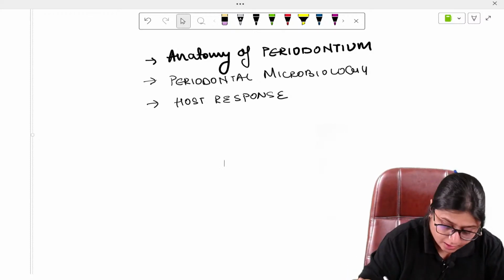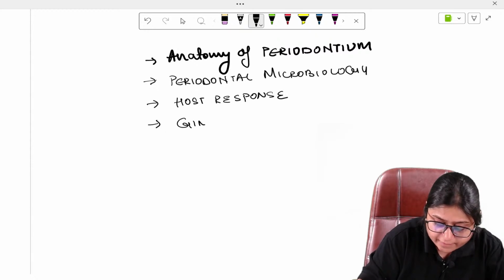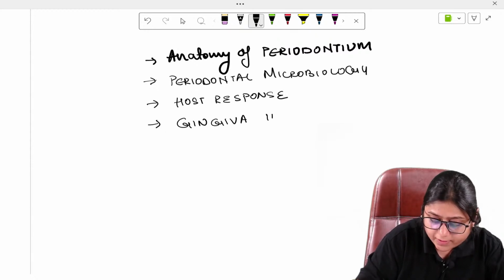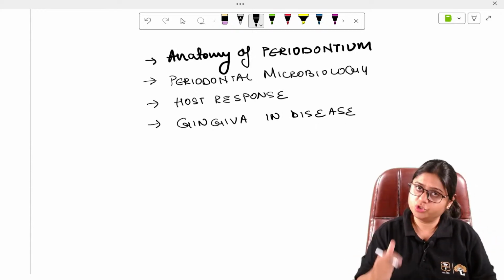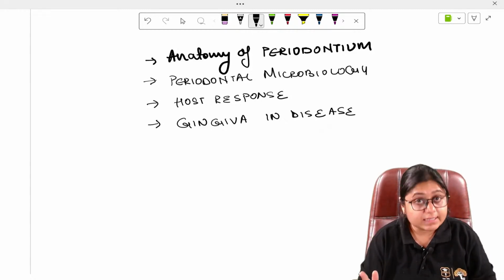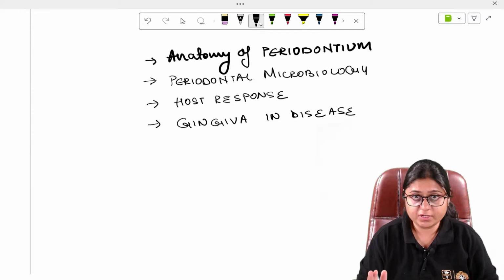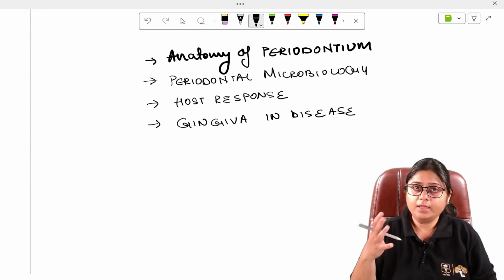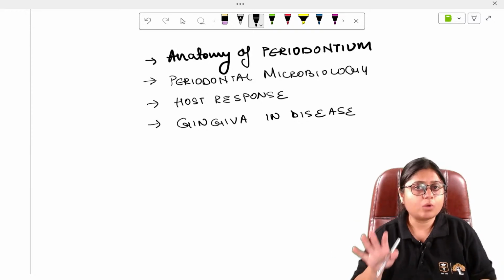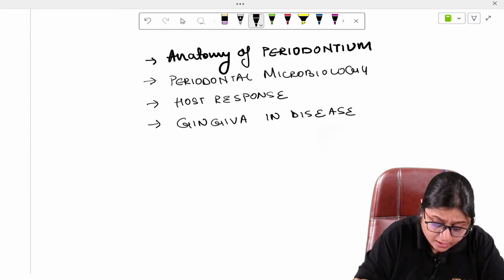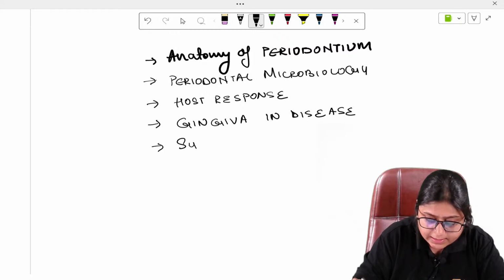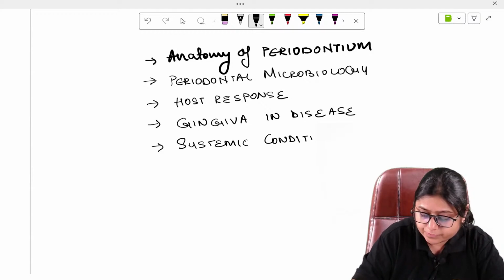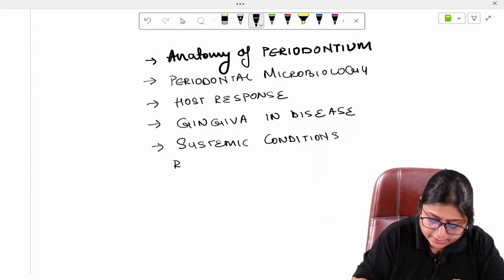Then we will be studying about the gingiva in disease, in which we will be covering gingivitis, chronic periodontitis, aggressive periodontitis, acute gingival infections, trauma from occlusion. In that we will be studying about the bone loss patterns, also TFO. Then there are systemic conditions and diseases related to gingiva.